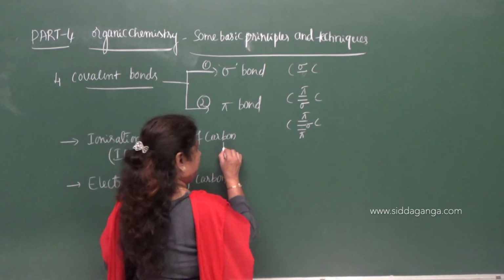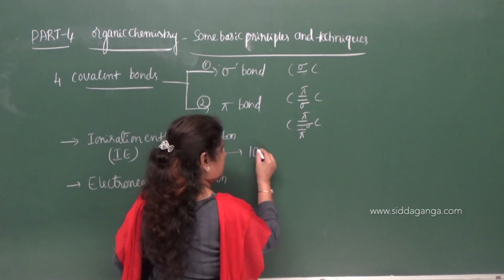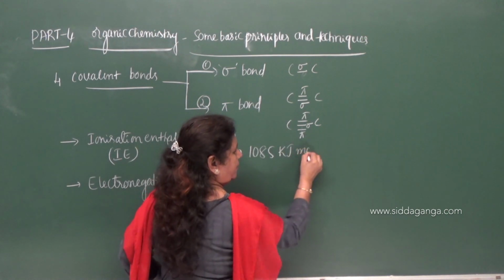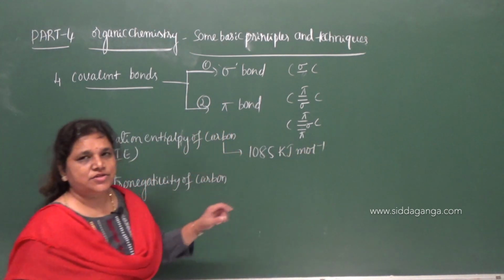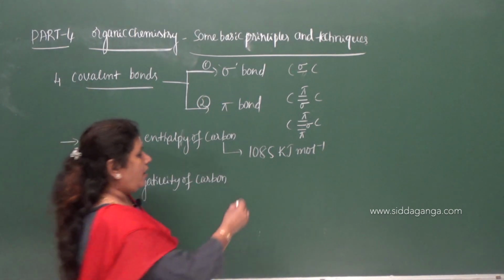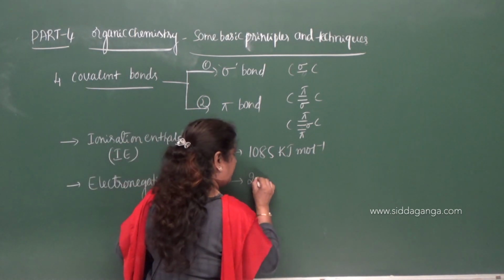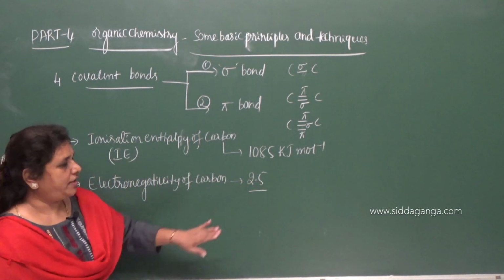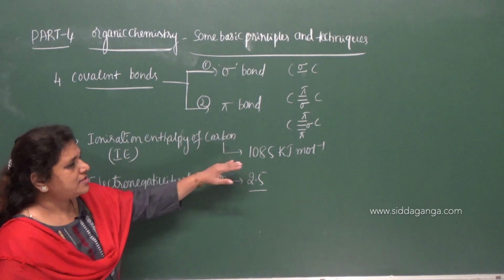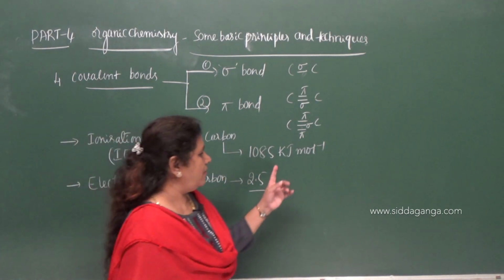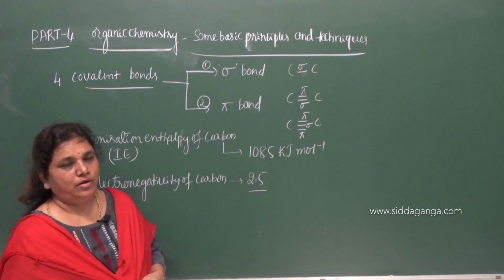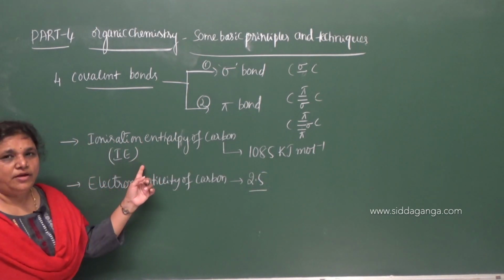The value is 1085 kilojoules per mole, and the electronegativity of carbon is 2.5. Electronegativity does not have any unit, but ionization enthalpy is always represented using the unit kilojoules per mole. What is ionization enthalpy?